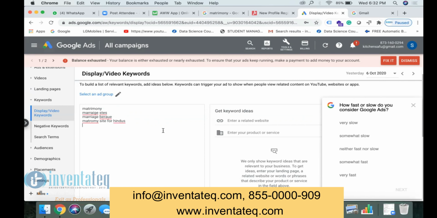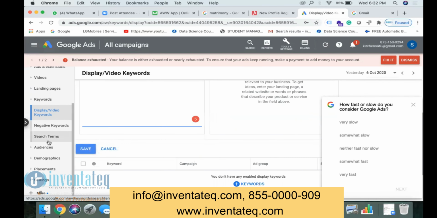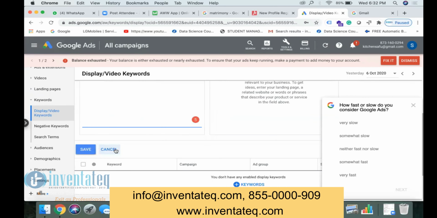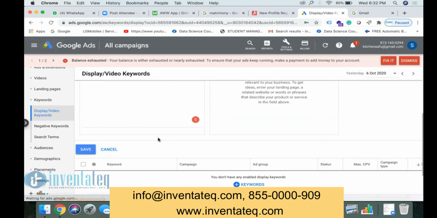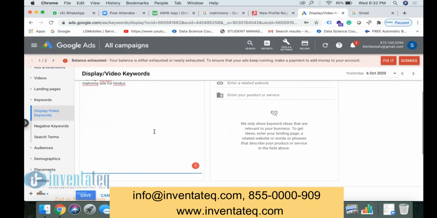Like all the keywords we are going to enter here. Then save. We can add n number of keywords here. Whatever keywords you have entered here, if a user types any of these keywords, then Google will show your ad. So it is not restricted on the number of keywords.